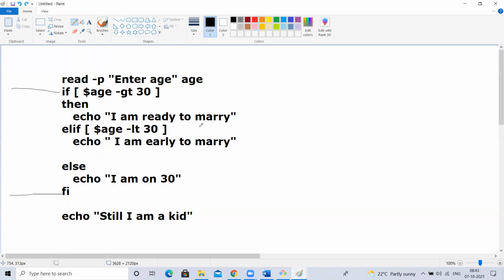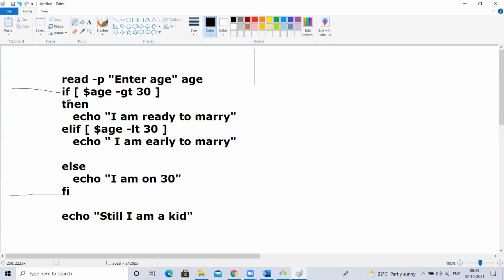Now I started executing this script. It came from top to bottom. I entered the age as 28. Now 28 greater than 30, true or false? False.